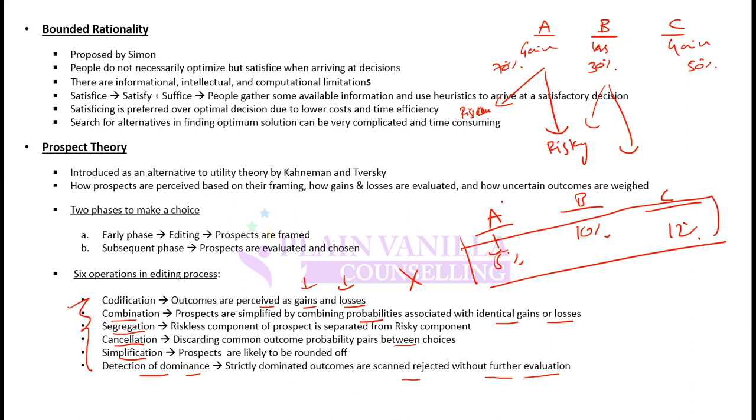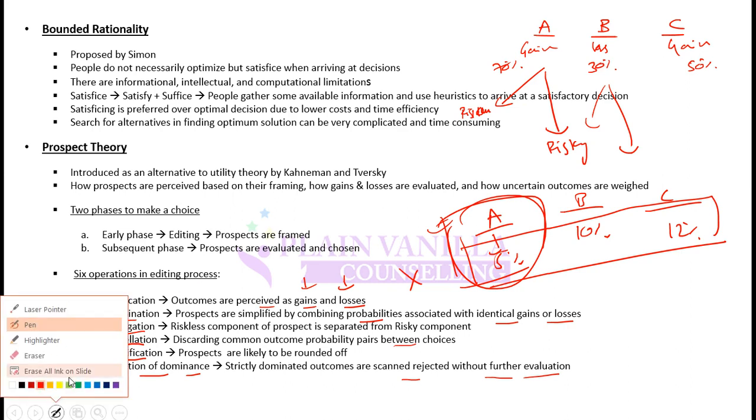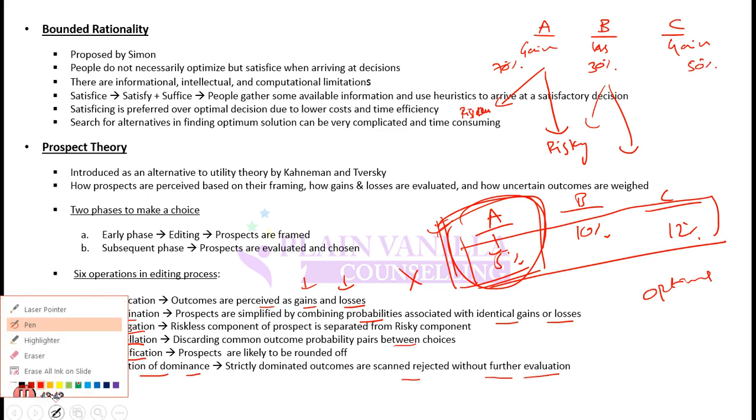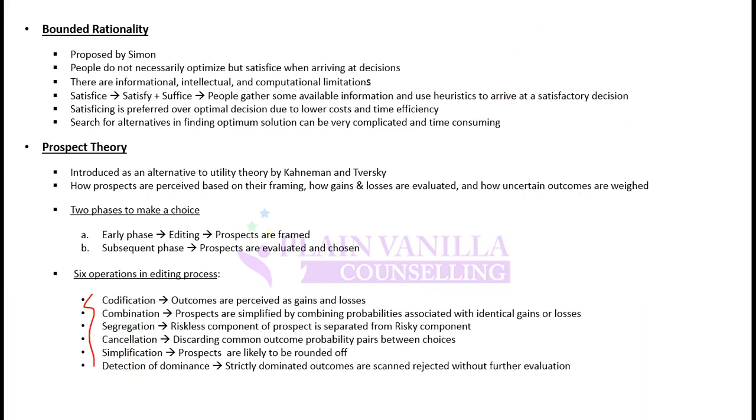That whichever outcome is dominating over the others, he will select it. So if he thinks that A is making most sense after all of this, he will just select A without evaluating others in detail. While traditional finance would say that he should evaluate everything in detail, do all the complex calculations, and then arrive at an optimal decision, prospect theory says that all that wouldn't happen. The investor will simplify the process and arrive at a decision without evaluating all the outcomes in detail. And remember these and their definitions. These are important.